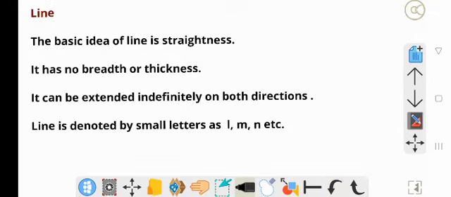Okay, next, line. So what is the basic idea of a line? The basic idea of a line is straightness. It has no breadth or thickness. It can be extended on either side indefinitely, in both directions. A line is denoted by small letters l, m, n, etc. Any alphabet letter you can use to denote the line.